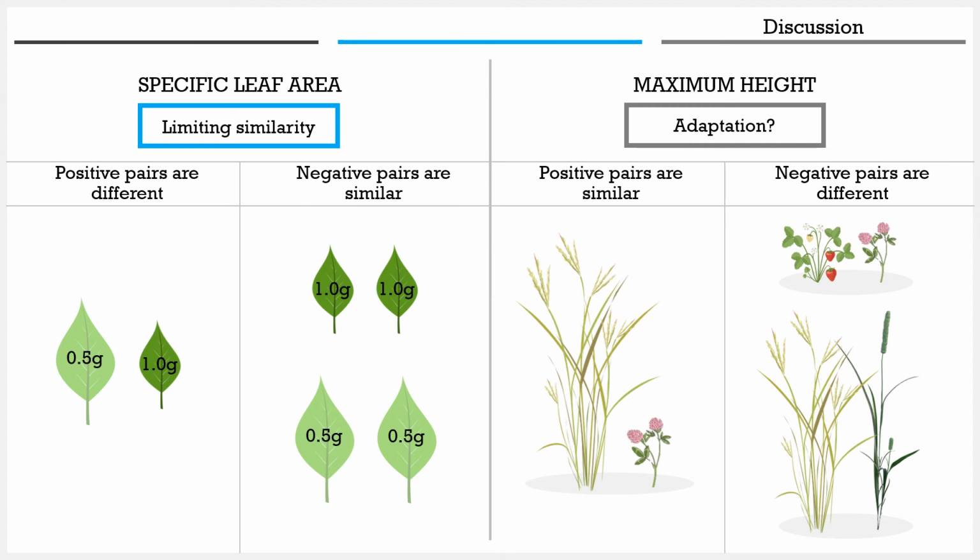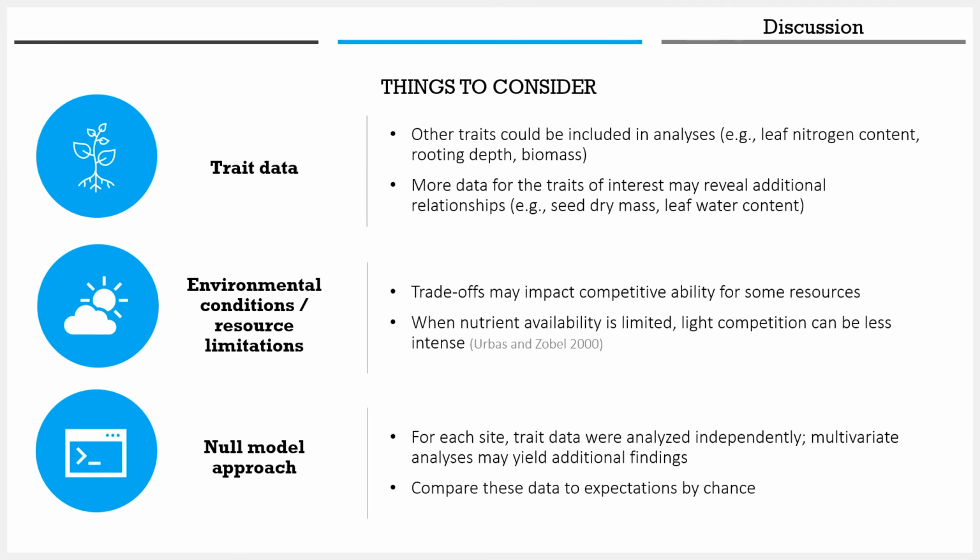Perhaps similar heights are reflective of a beneficial adaptation. For example, plants of different heights may compete more intensely for light, resulting in negative co-occurrence. There is some suggestion that positive pairs may differ from negative pairs, but a few considerations may strengthen these findings.